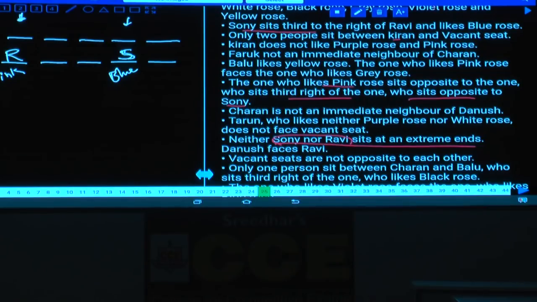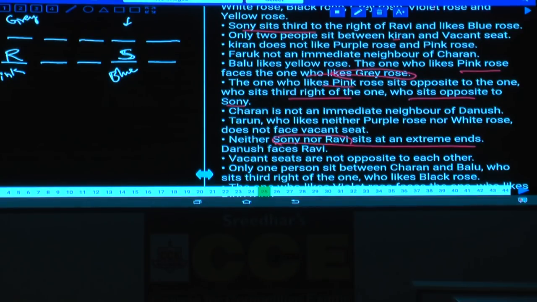Now Ravi likes pink rose and Sony likes blue rose. Balu likes yellow. Kiran does not like purple or pink rose. Two people are between Kiran and Farooq is not. The one who likes pink rose faces the one who likes grey rose. Pink and grey are opposite to each other, hence the grey rose must be at this place.